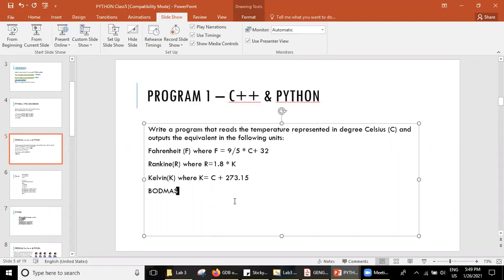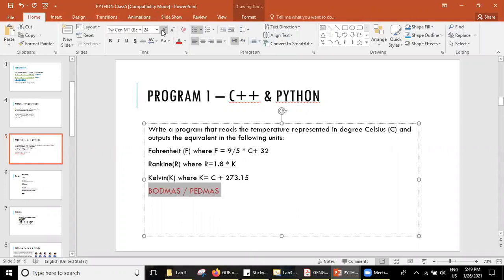BODMAS. If you remember, anybody? Yes. You know about this. BODMAS or PEDMAS? Yeah, BODMAS. Okay. What is this? Bracket of, division, multiplication.